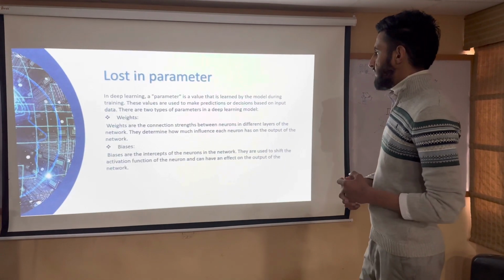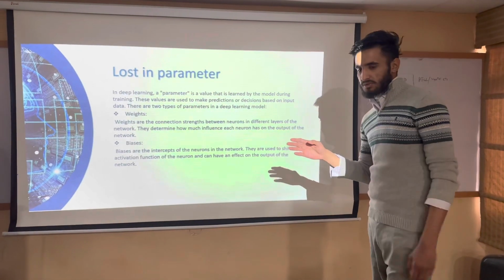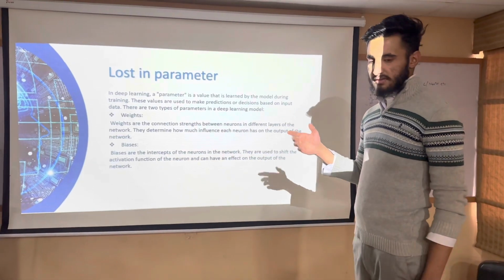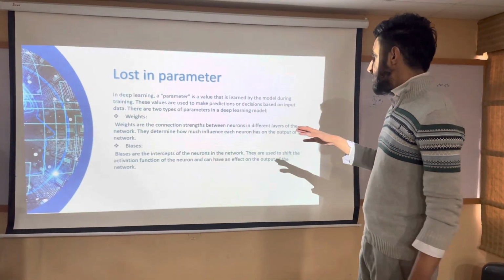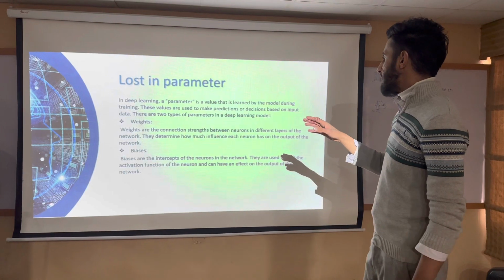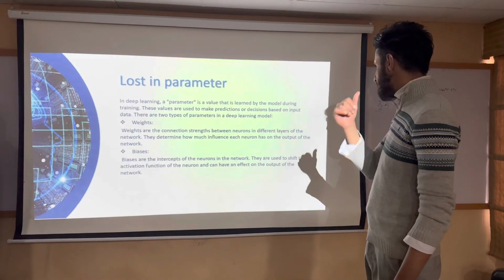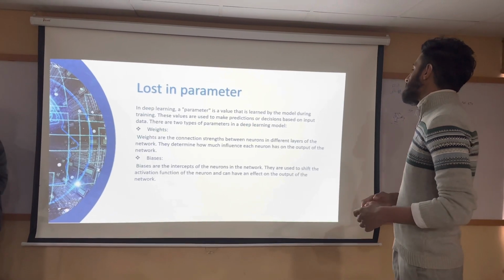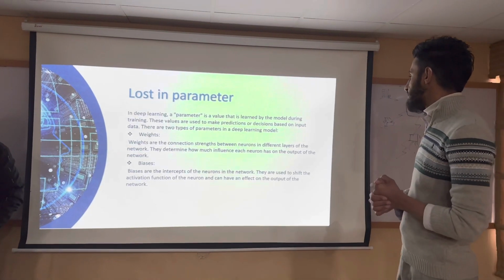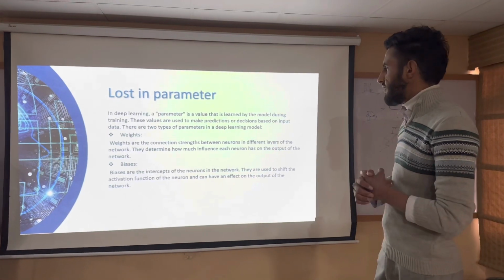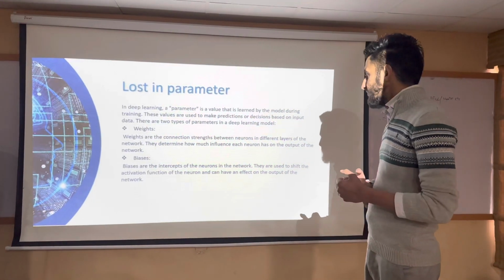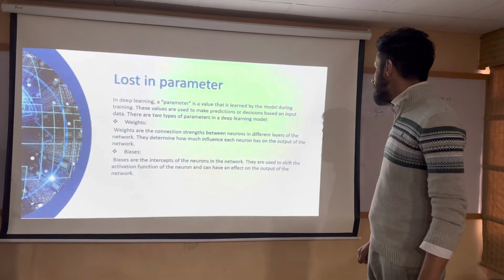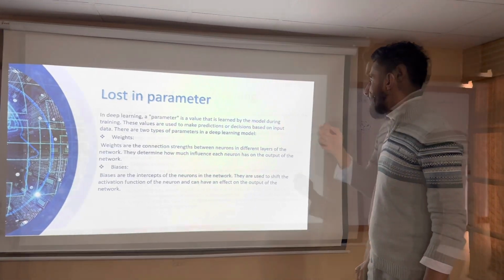Weight and bias. I have used two: weight and bias. There are 2D and 3D dimensions included, but I have skipped those. Let's talk about weight. Weight is the strength of connection between neurons in different layers of the network, which determines how much influence each neuron has on the output of the network. Biases are the intercepts of the neurons in the network that are used to shift the activation.